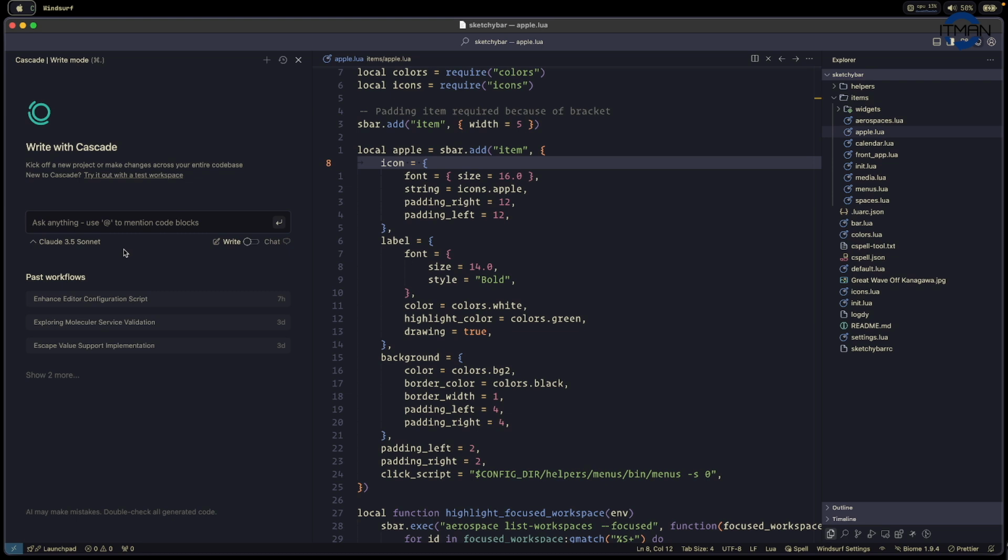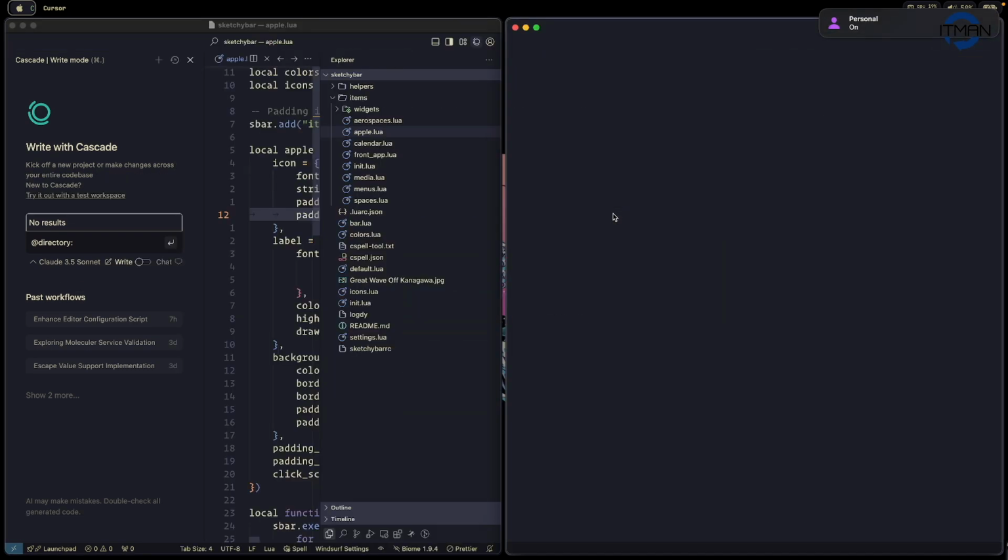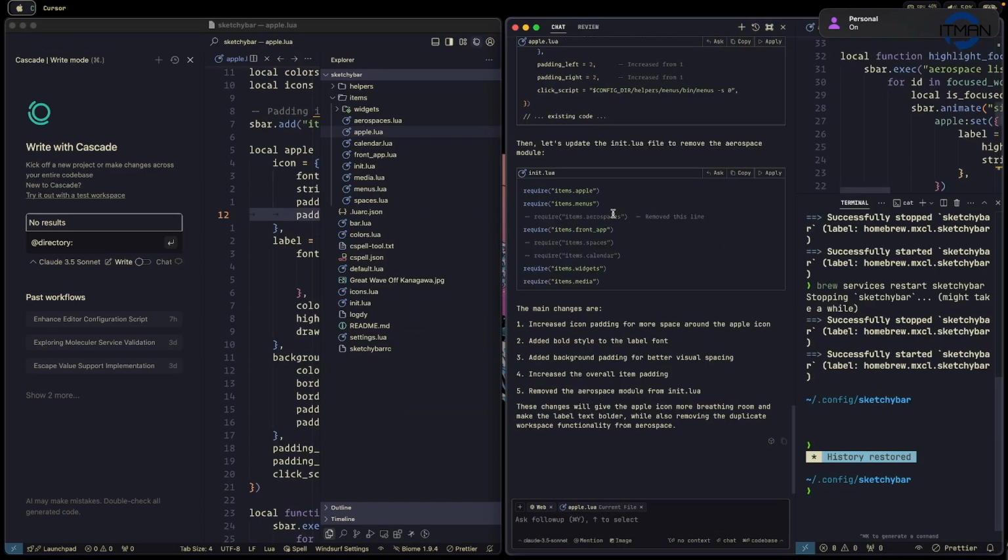And as normal, like a lot of editors, you have @, and then you can choose a file or you can choose a folder, depending on what you're looking at right now. But it's still early, so that's the reason I cannot see the whole file.